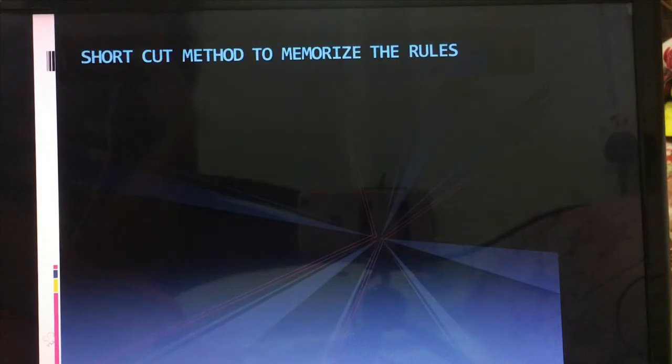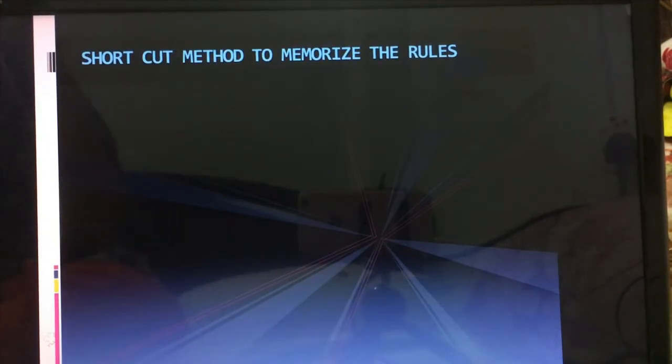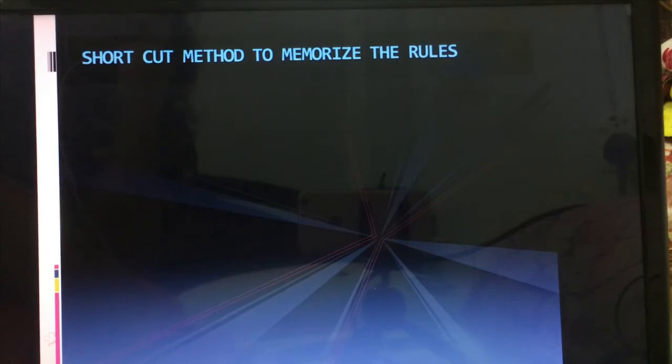So let's see. Now we got to see a lot of rules, and to memorize these rules is a very tough thing, right? So for that I have made this shortcut method for you so that you can memorize the rules easily. Okay, so write it down and practice it. You should practice more and more so that you can memorize the rules easily.